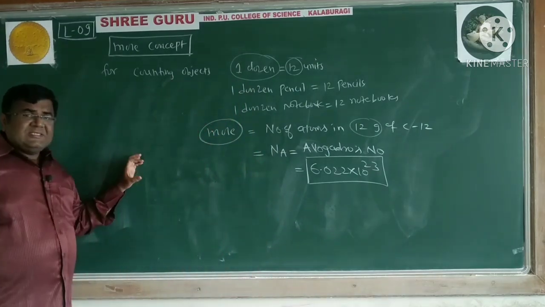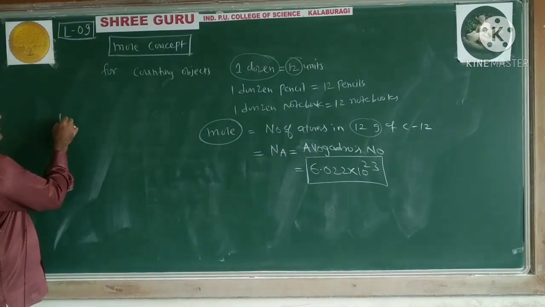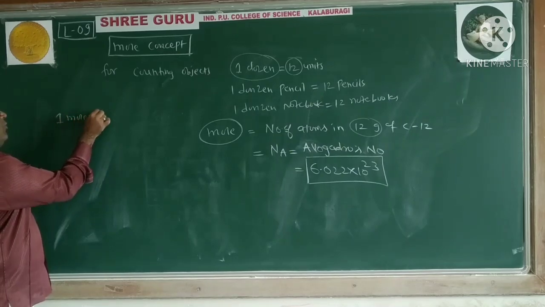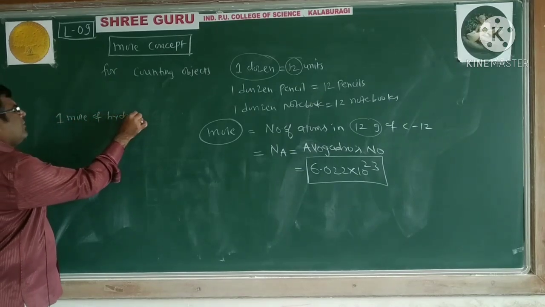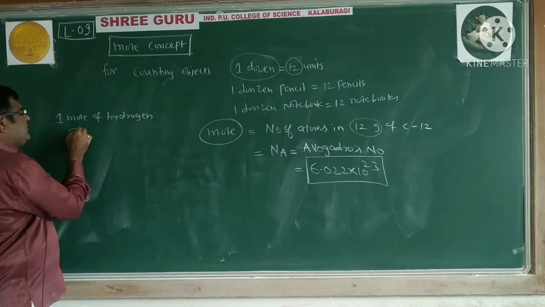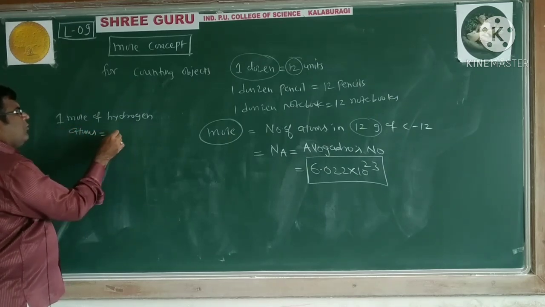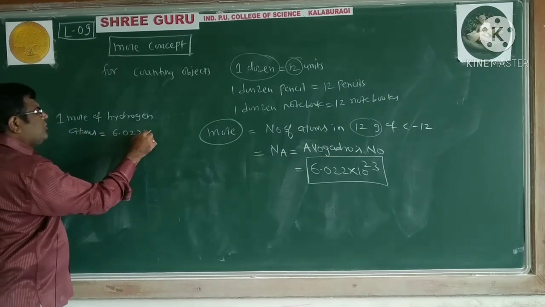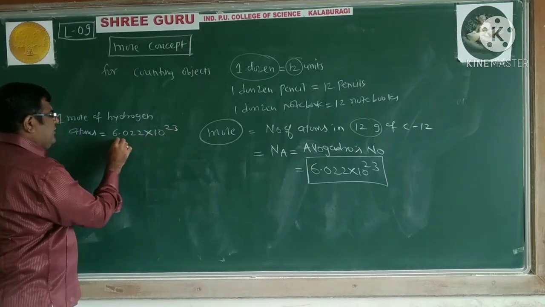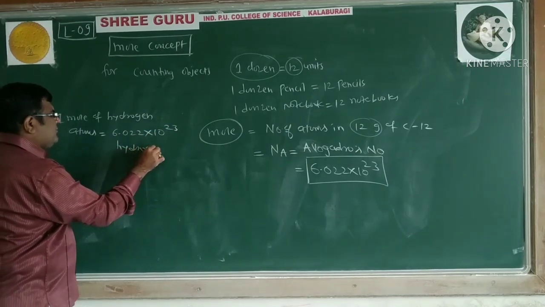Now, how can we use this number? When we say 1 mole of hydrogen atoms, we are referring to 6.022 into 10 raised to 23 hydrogen atoms.